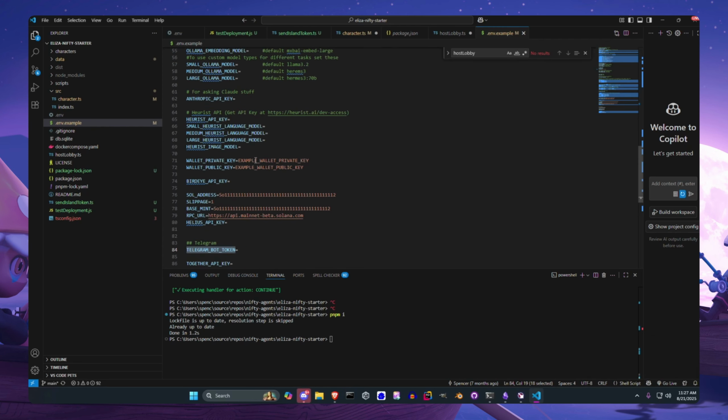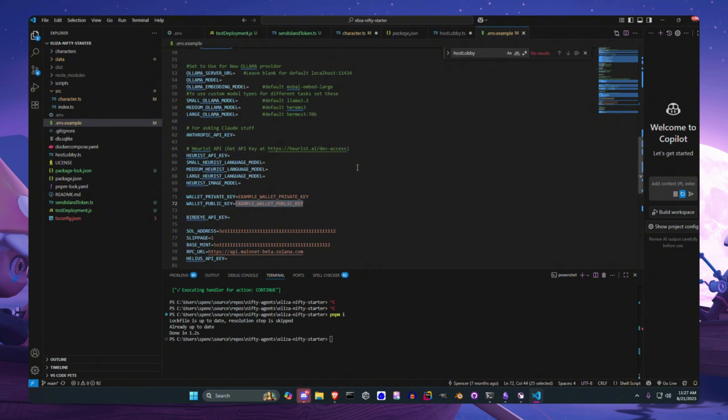But we want our agent to have a wallet. So we will put our private key right in here, and our public key right in here. You want to make sure your machine is locked down because these will be stored just in plain text right here until we upload these to the server.